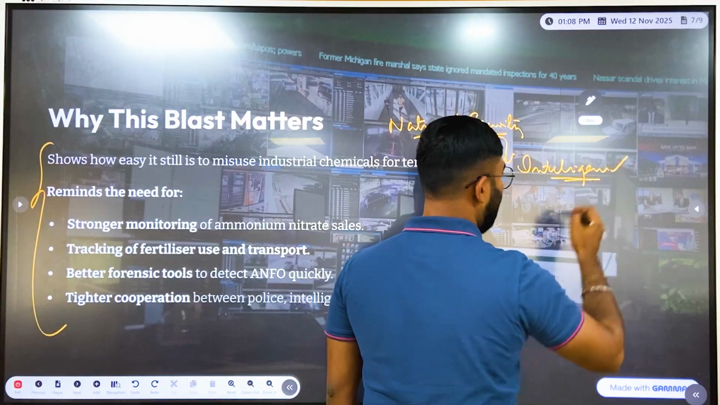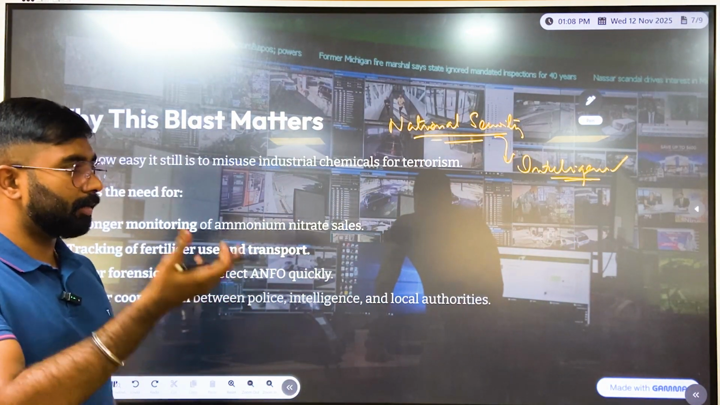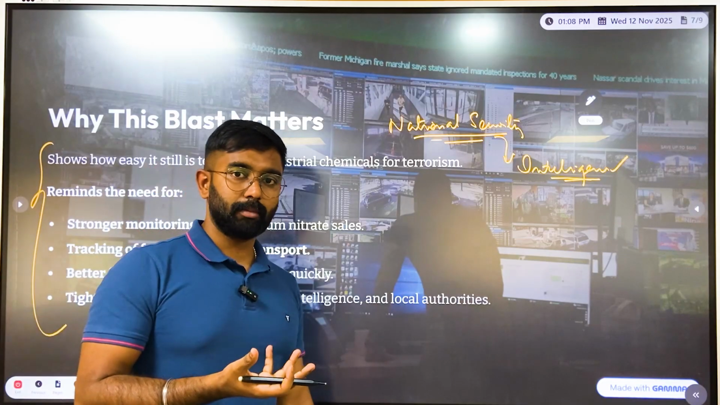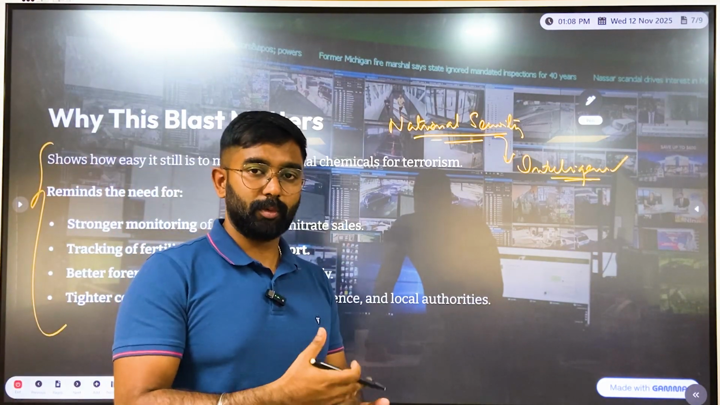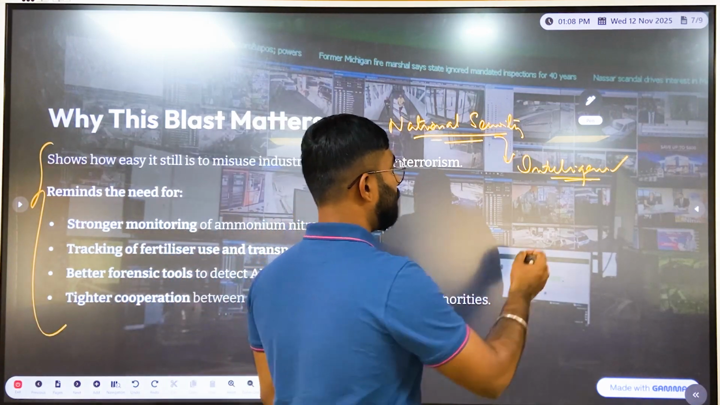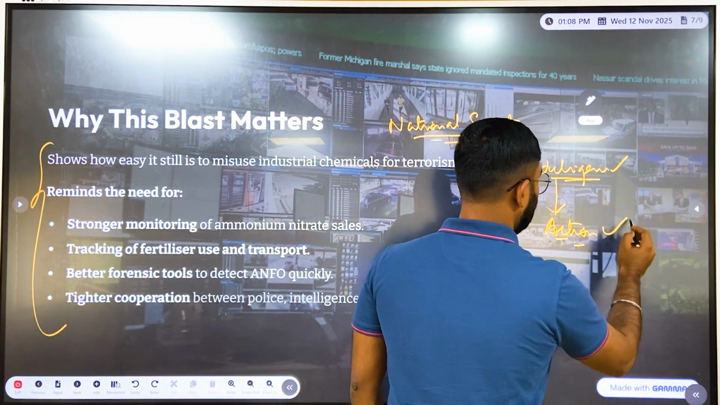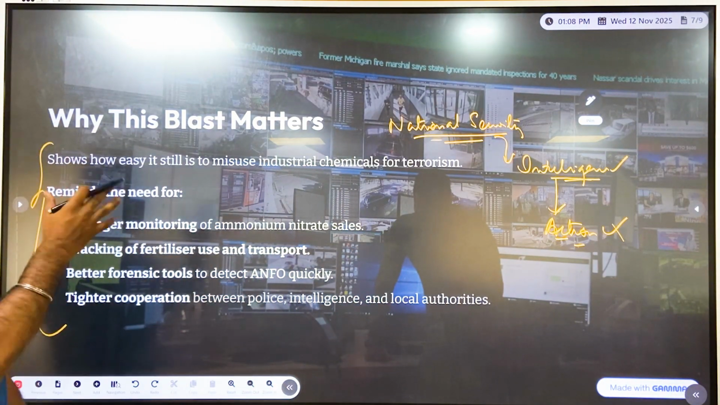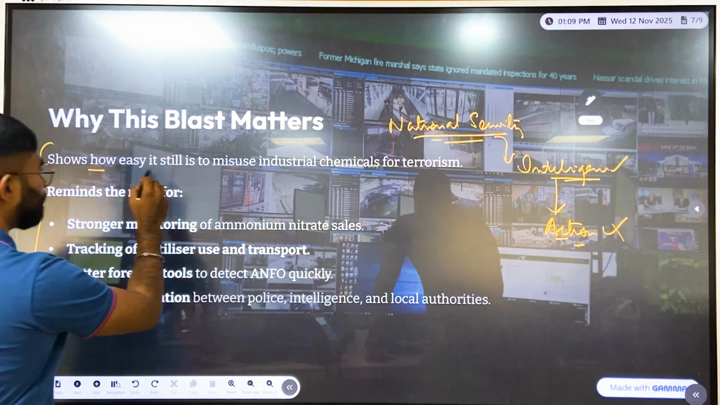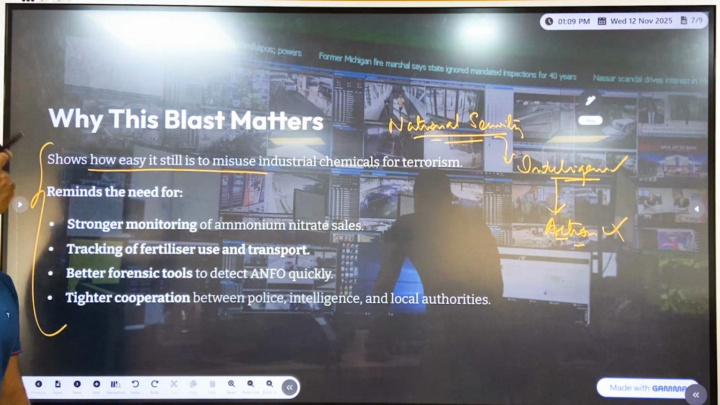Probably the intelligence had information, maybe they failed in spreading the information at the right time. Probably the information was spread, it was informed, it was told. It might be that taking action at the right time was not possible, right? So there are a lot of things. So it shows how easy it is still to misuse industrial chemicals for terrorism. This is the other angle.